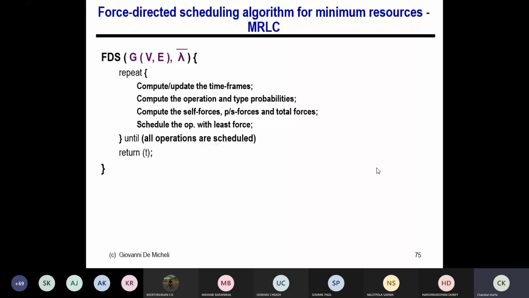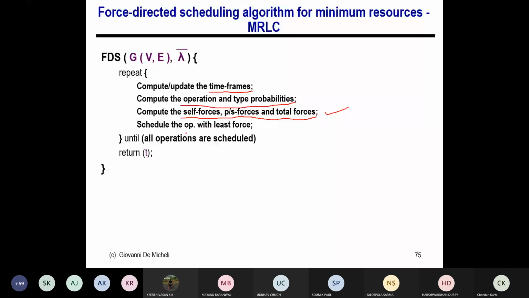What I am going to do is calculate the time frame. I can identify the time frame, and then compute the operations and type probability, so that we can calculate the operations and their probabilities, and I can calculate the self force, everything, total force for each node. And so what I'm going to do here is schedule the operation with least force into its timestamp.